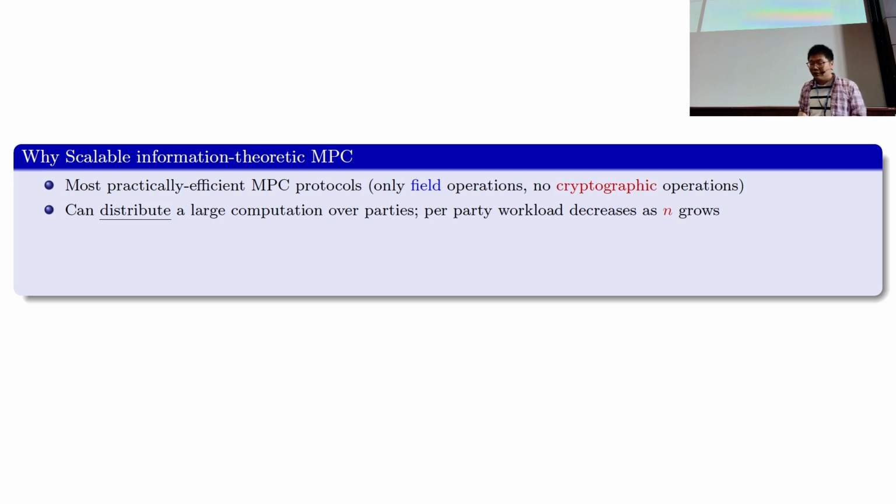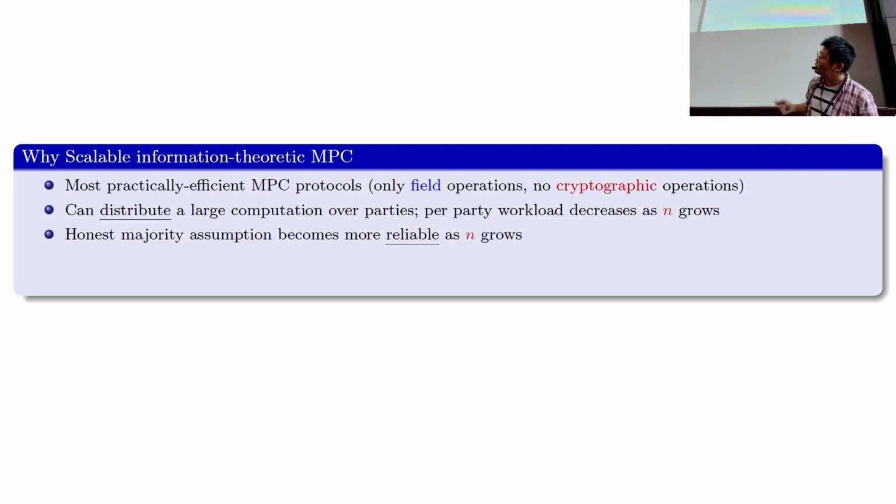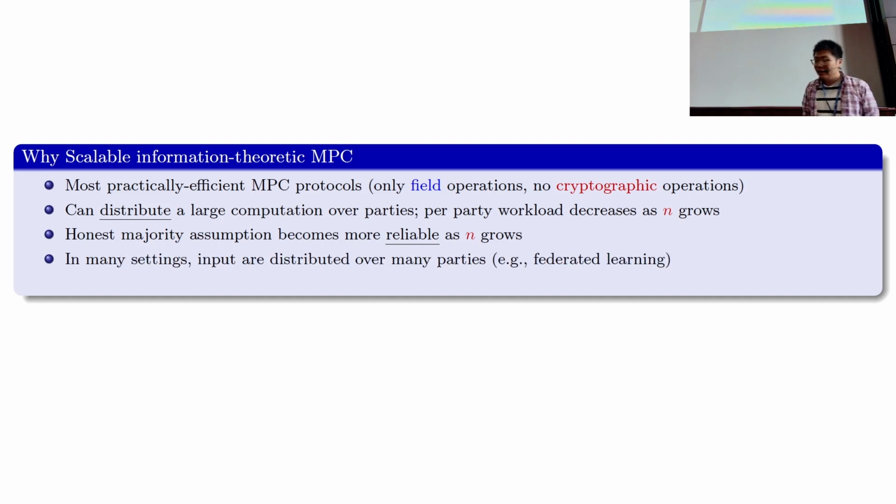For example, you might have a very large computation, and you can deploy an MPC protocol among many parties so that the per party workload is reduced to a small amount. Also, the honest majority assumption is more likely to hold in practice when the number of parties increases. And in some other settings, having many participating parties is a necessary condition for the application scenarios.